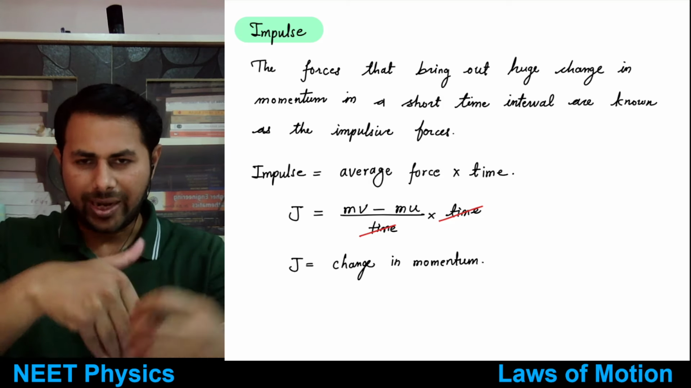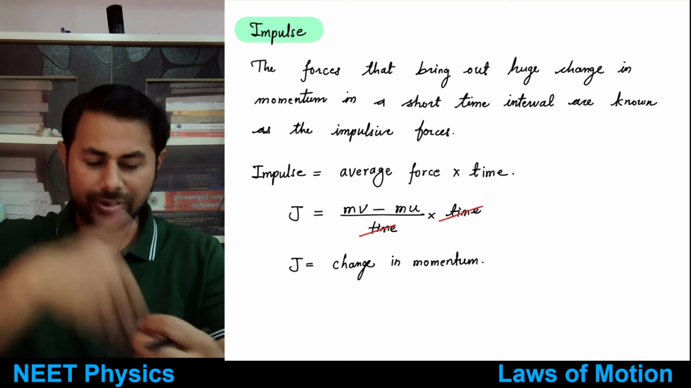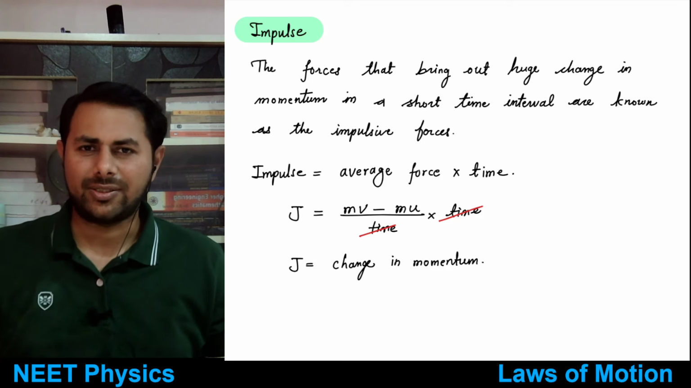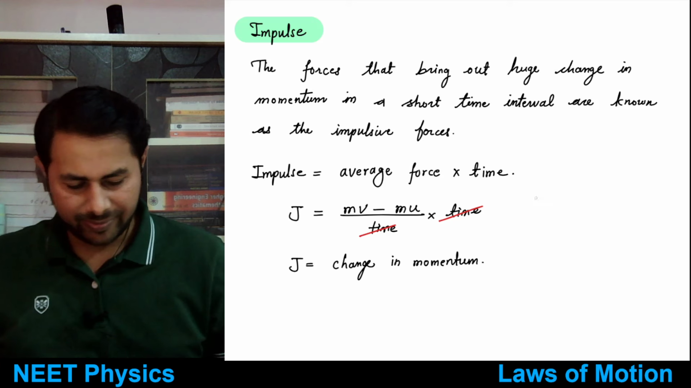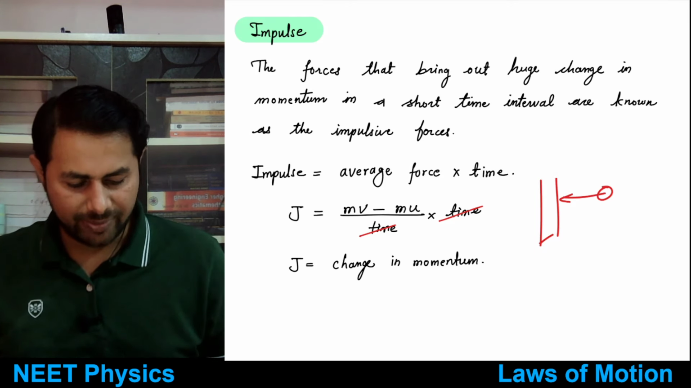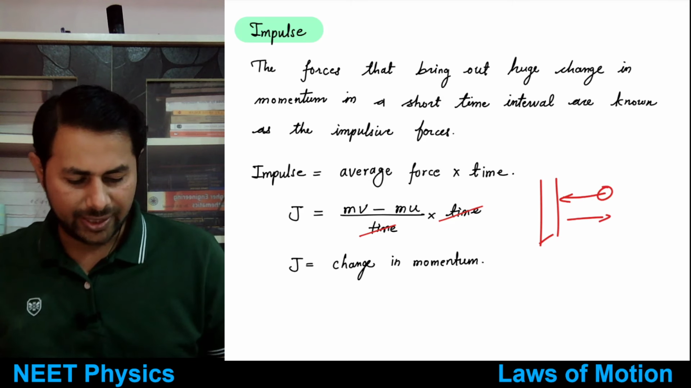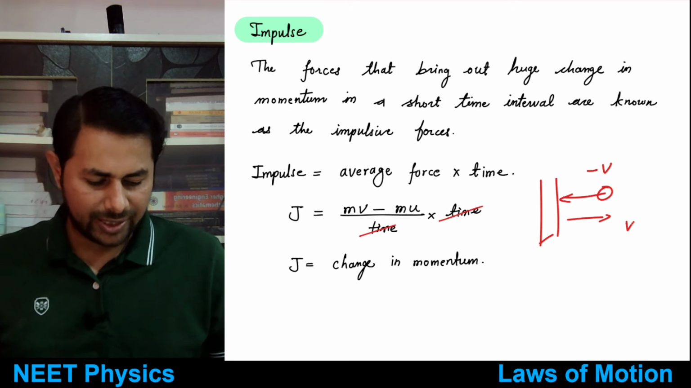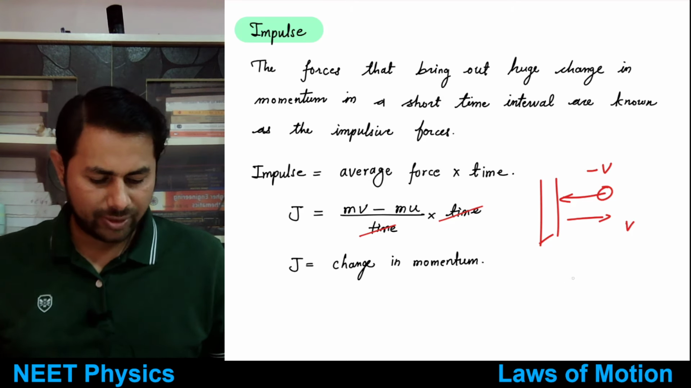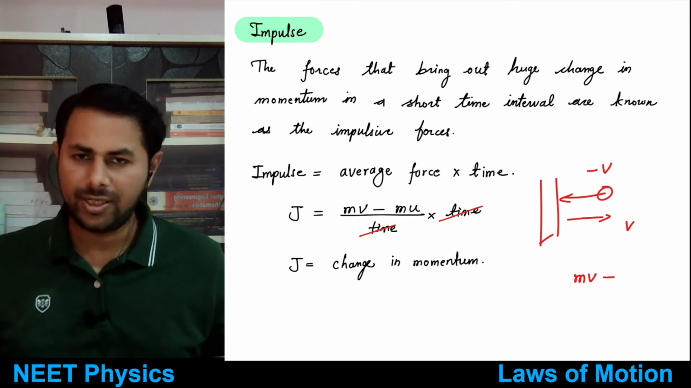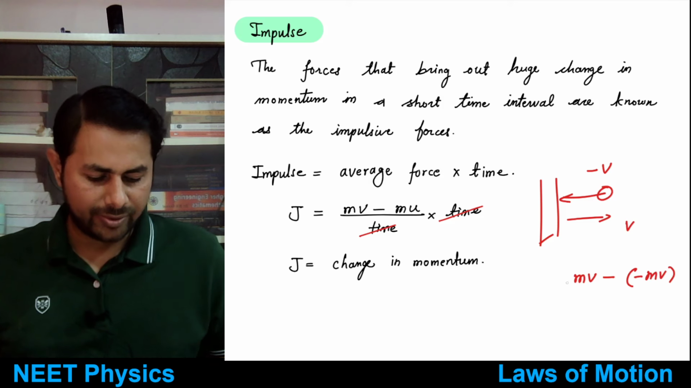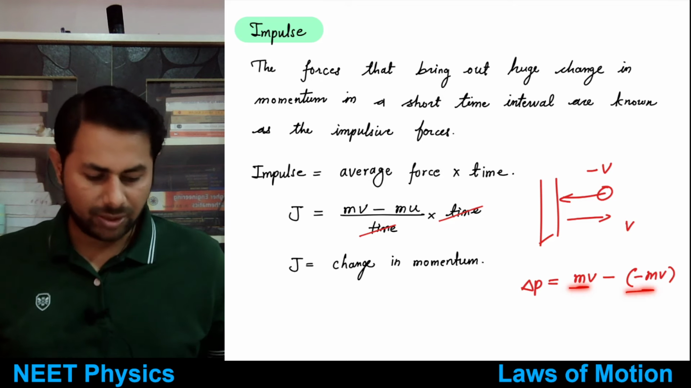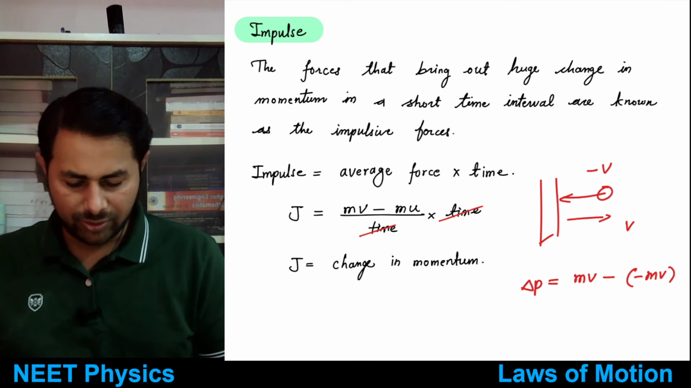But now the time for which the force due to the bat acts on the ball is very small. The change in momentum is very, very large, because if this is the bat and the ball hits the bat and goes back, the initial velocity is in the left direction. So this is minus v and this is plus v. How much is the change in momentum? It is the final momentum mv minus the initial momentum minus mv, which is equal to 2 times mv.